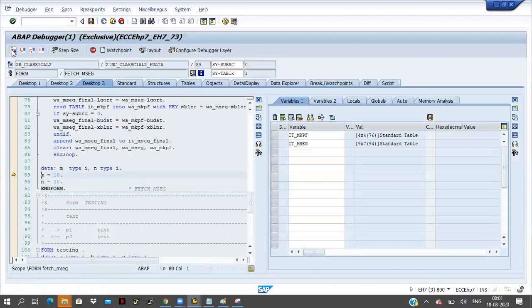What is happening here? The looping statement only is skipping here. Okay, if you double click on this IT MSEC final, nothing will be there. 0 records are there. Means the lines are not executing in the looping statement. So if I write exit statement in the looping statement, then the current looping only will skip here. Okay, and remaining data and remaining lines will execute as usual.